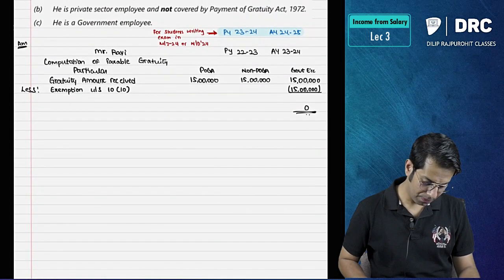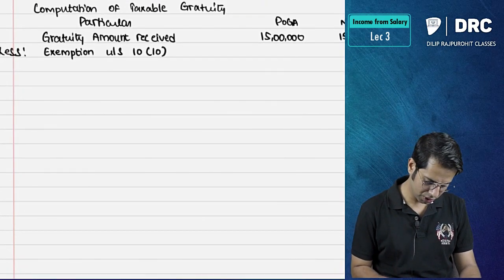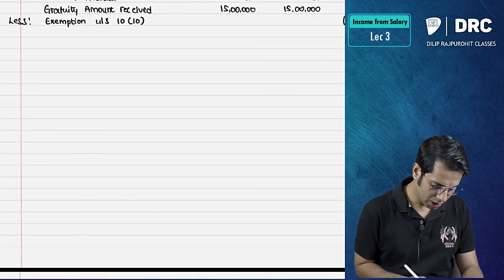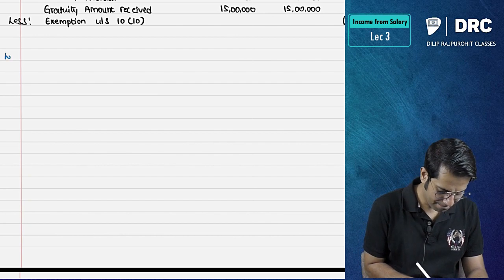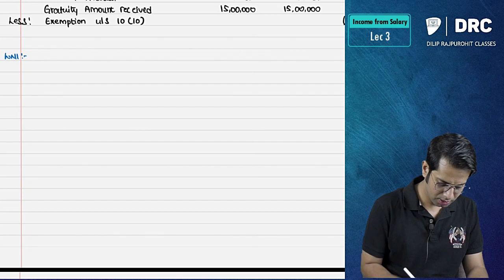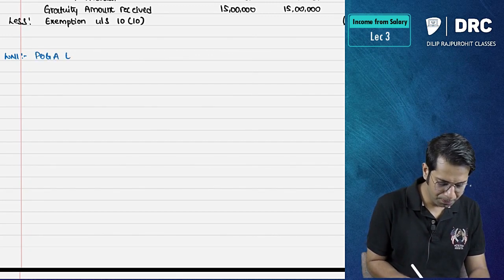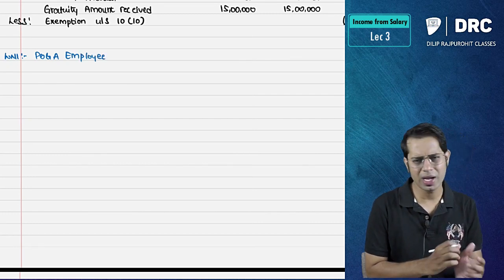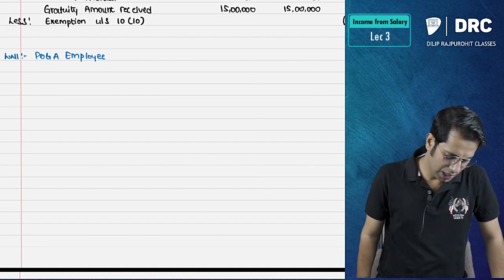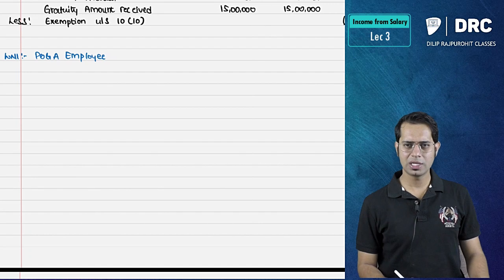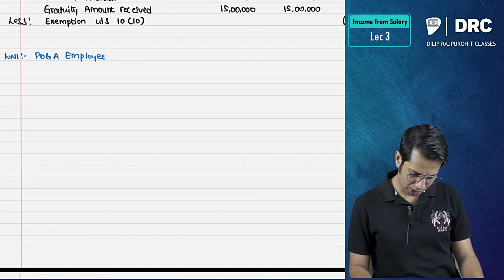Now non-government employee, POGA, non-POGA, let us do the computation. So how will you do the computation? By writing a working note. So working note number 1. If he is a POGA employee, in examination you should write completely. Anyways, POGA can be written as POGA, no issues. You can write it as POGA also, but it is better to write completely: employee is covered under Payment of Gratuity Act.